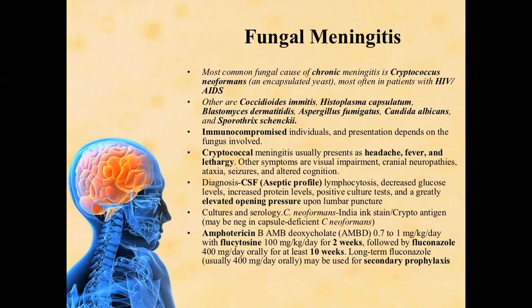So fungal meningitis is a chronic condition with low-grade fever and altered level of consciousness, mostly occurring in immunocompromised patients. The organisms are Aspergillus, Candida albicans, and Histoplasma. The investigations are the same: lumbar puncture or CSF examination, and neuroimaging. CT scan findings are the same as in bacterial meningitis and tuberculosis meningitis. The antifungal drugs are amphotericin B, fluconazole, and flucytosine.